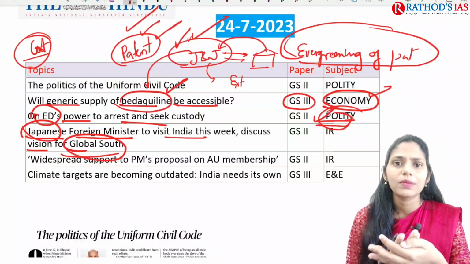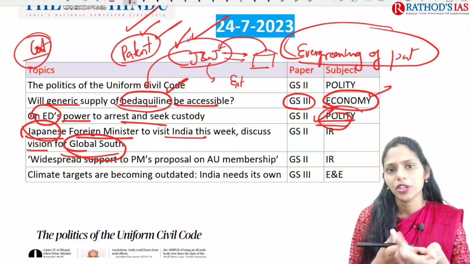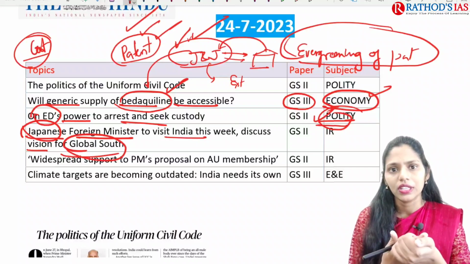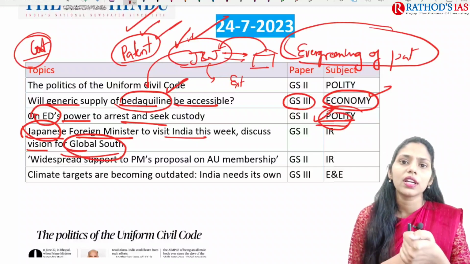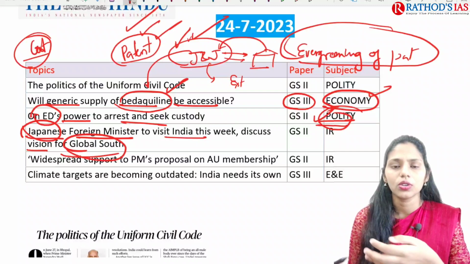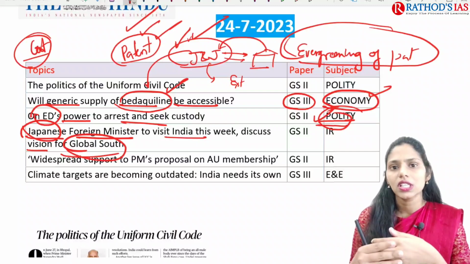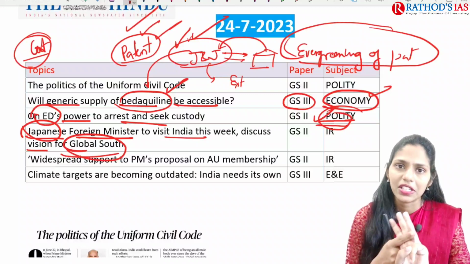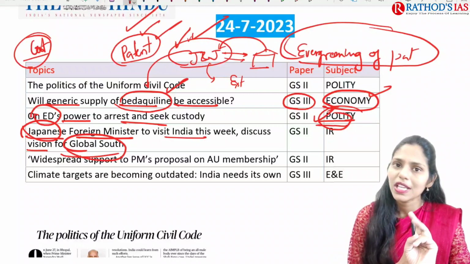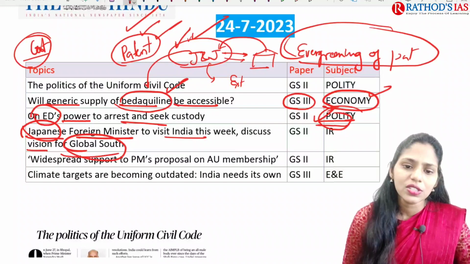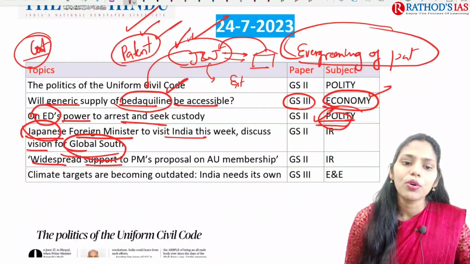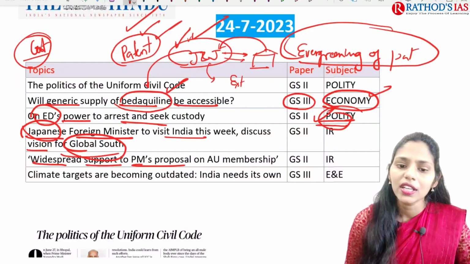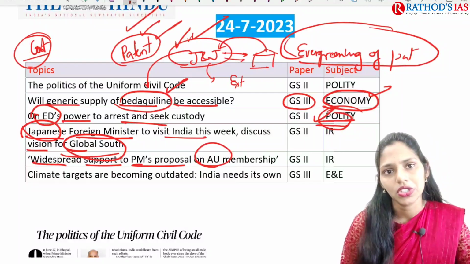For example, you can expect a question from SCO, that is Shanghai Cooperation Organization, or G20. Or you can get a question regarding G7, G8. So in these areas you can get a question. Especially, you can get 3 questions from international relations in your mains. So please be prepared. And next one is widespread support to PM's proposal on African Union membership.